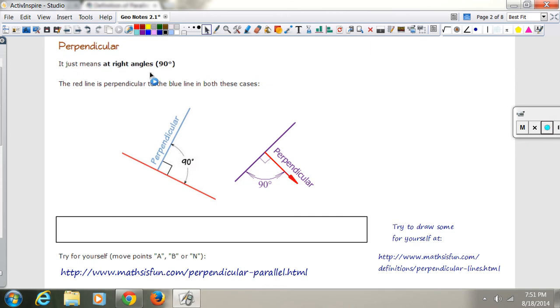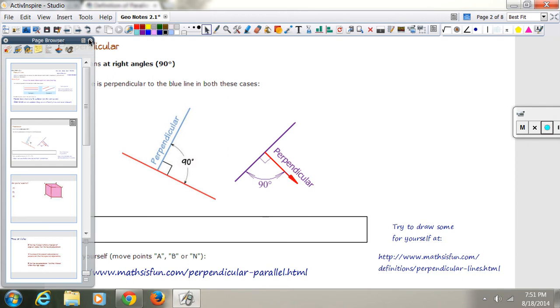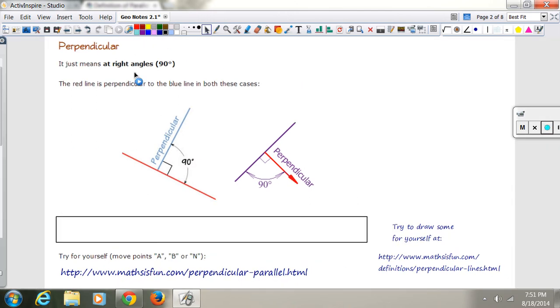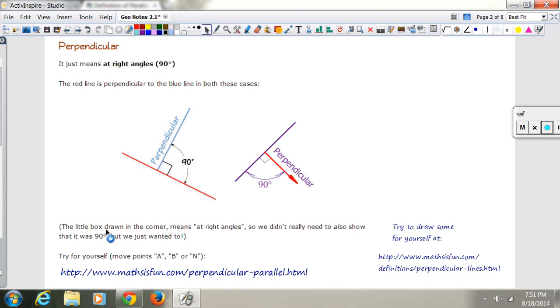Perpendicular just means it makes a 90-degree angle. We talked about that in class when we were doing our perpendicular bisector. We talked about 90 degrees. So the red line is perpendicular to the blue line here. The red line is perpendicular because it makes a 90-degree angle. We always put that box for 90 degrees. The little box drawn in the corner means at right angles. So we didn't really need to also show that it was 90 degrees, but we just wanted to. They didn't have to write 90 because they had that box there.